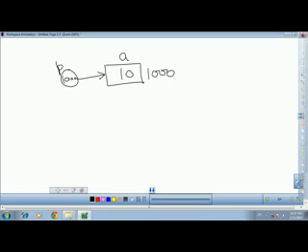Of course, this variable may have a name also, and definitely it will have some address. Suppose its address is 59, for example.